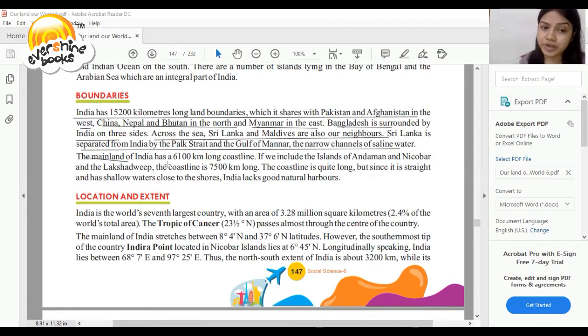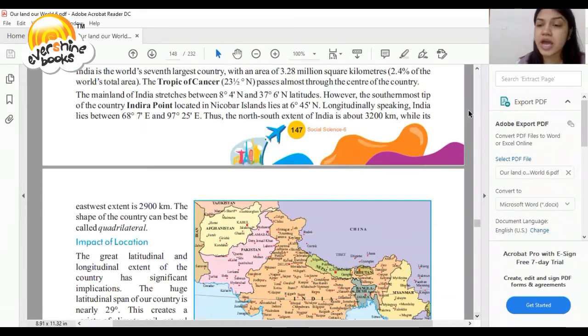The mainland of India has a 6,100 km long coastline. If we include the islands of Andaman and Nicobar and Lakshadweep, the coastline is 7,500 km long. The coastline is quite long, but since it is straight and has shallow waters close to the shores, India lacks good natural harbors. So, dear student, let's talk about location and its extent.